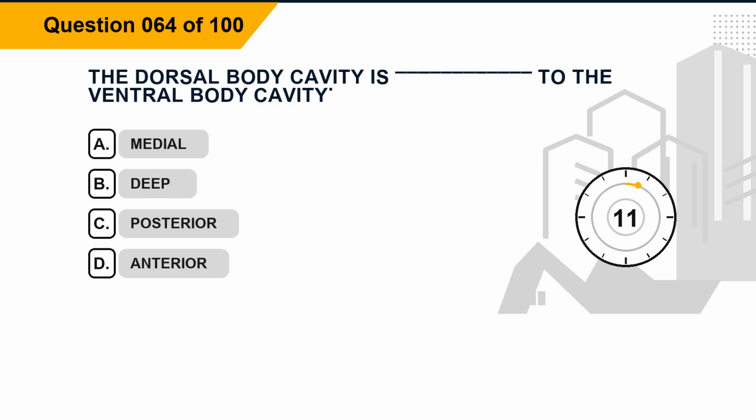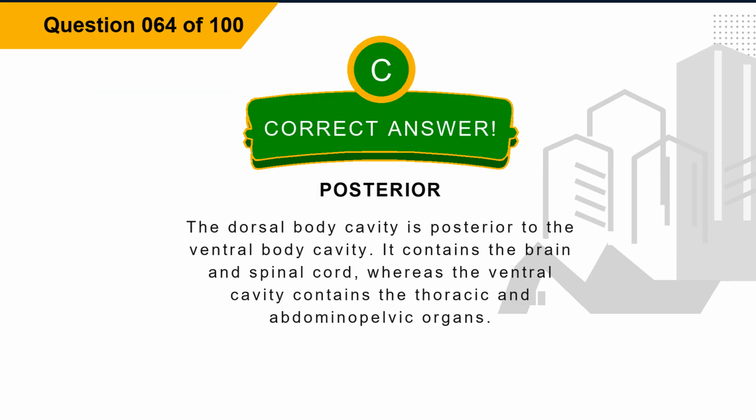Question 64. The dorsal body cavity is blank to the ventral body cavity. Option A, medial. Option B, deep. Option C, posterior. Option D, anterior. The correct answer is option C, posterior. Explanation. The dorsal body cavity is posterior to the ventral body cavity. It contains the brain and spinal cord, whereas the ventral cavity contains the thoracic and abdominopelvic organs.